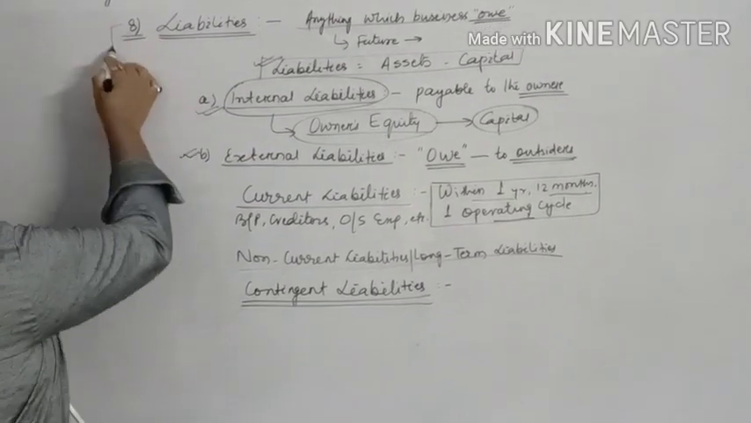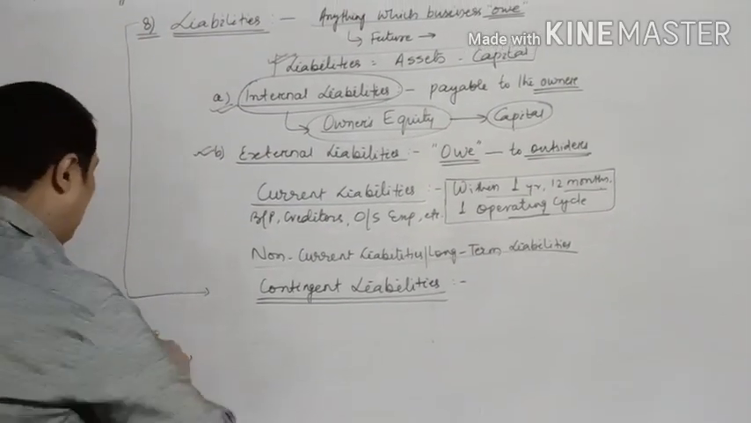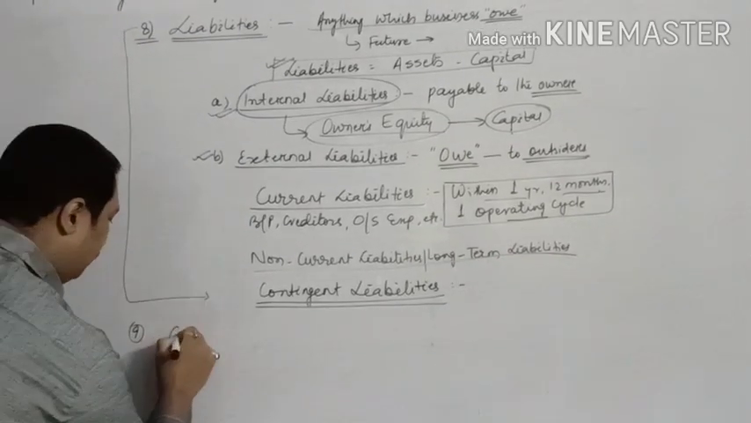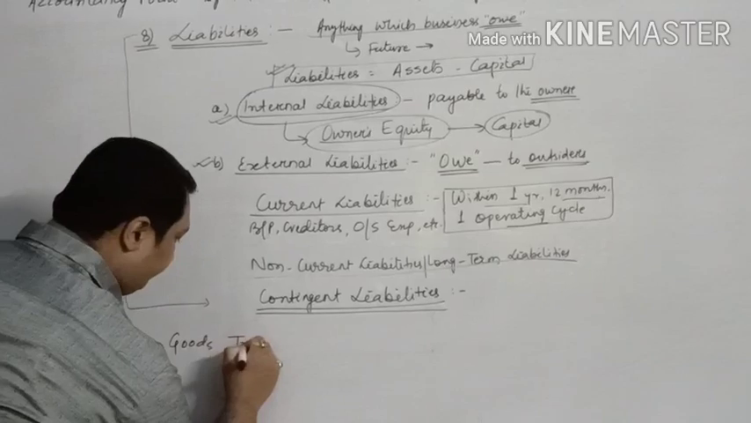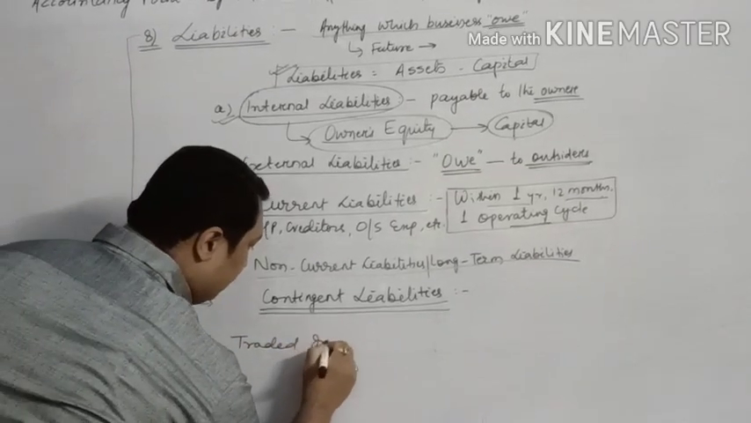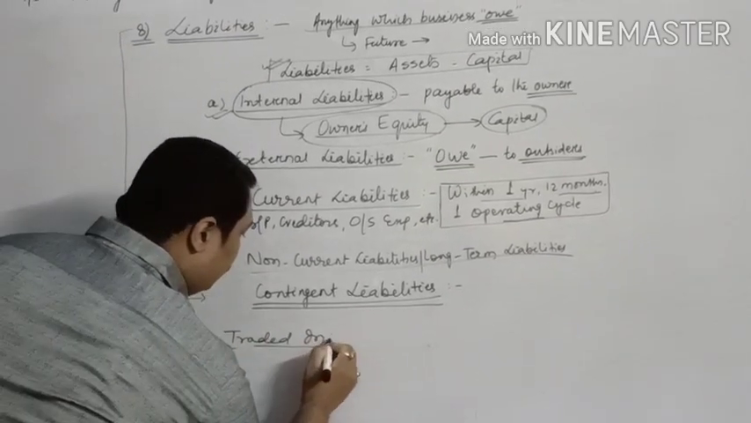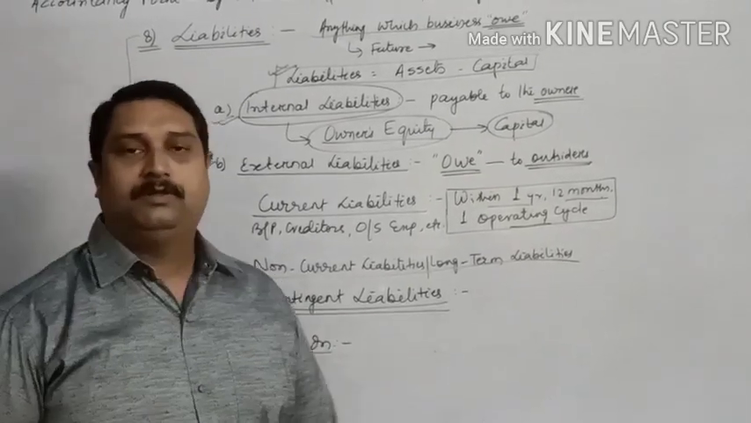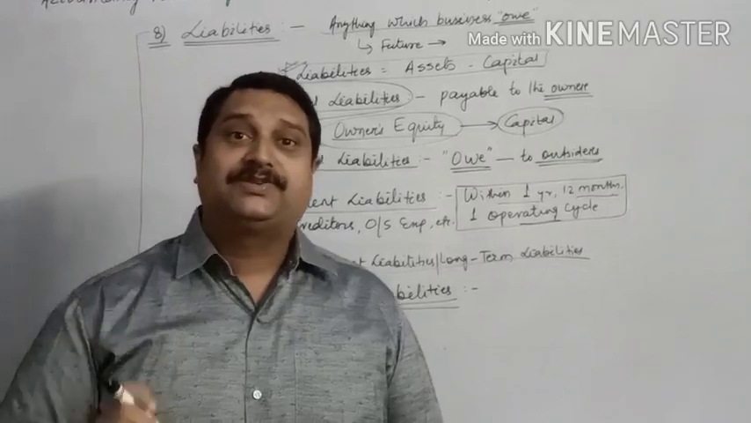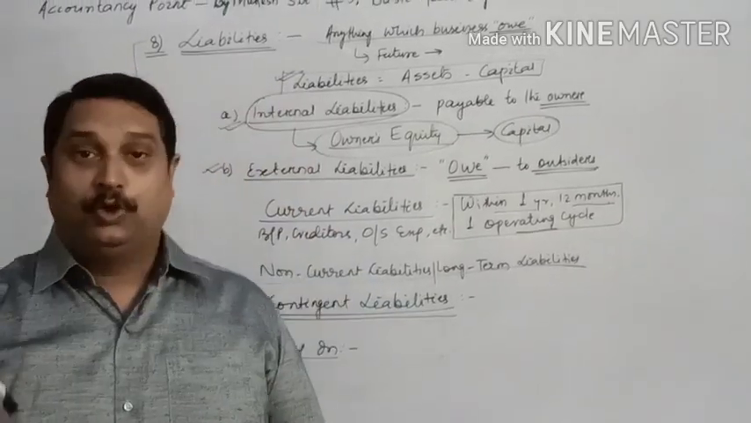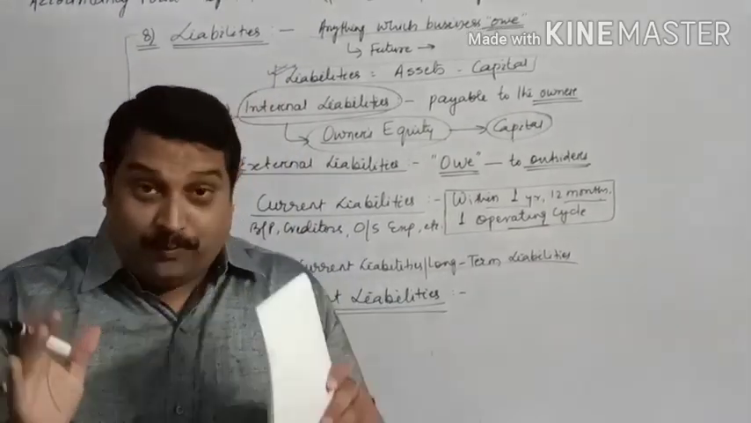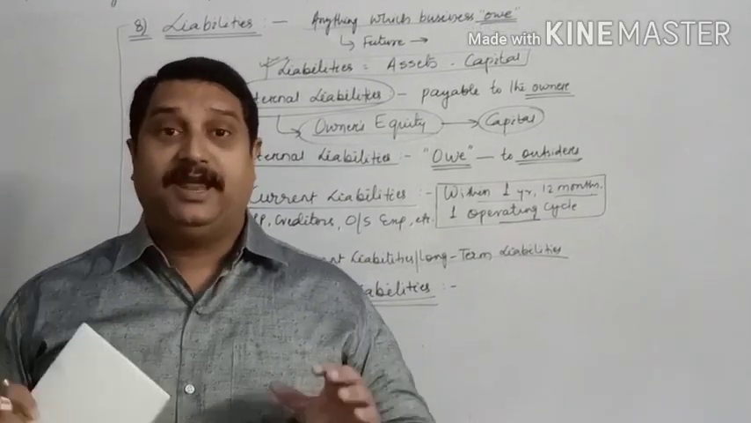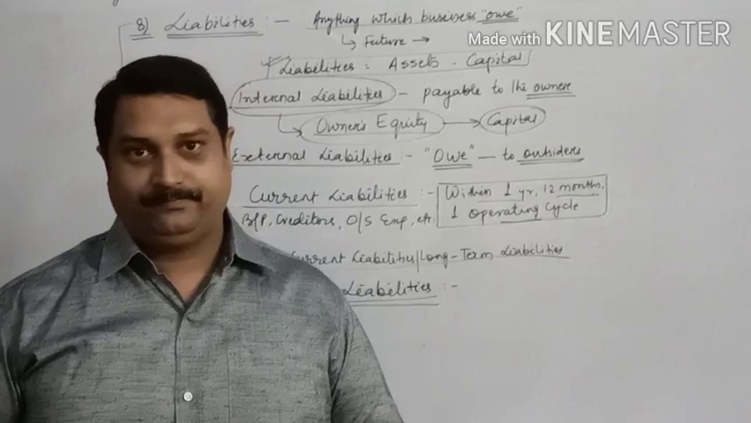Children, this was all about liabilities. Now we will discuss the next point, which is called goods traded in. First of all, you have to understand what goods are. Goods are those things in which you deal in. Whatever you do the business in is your goods.